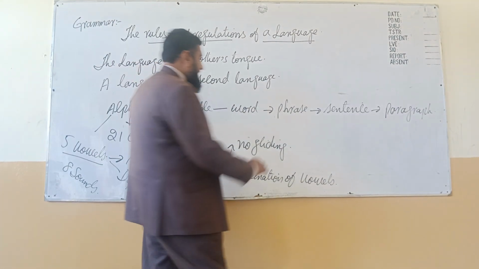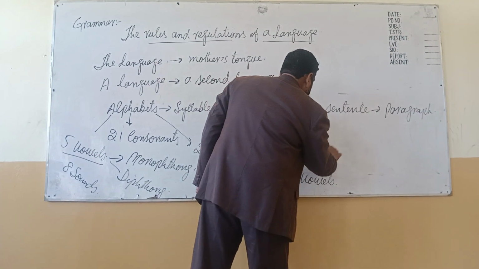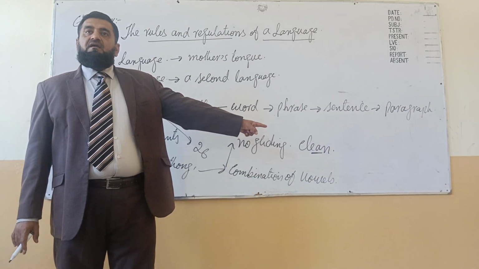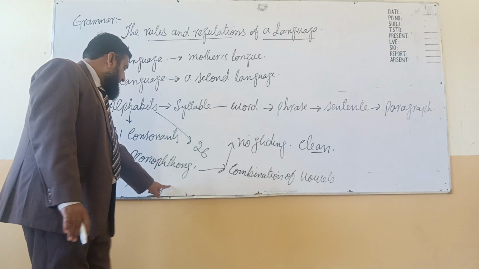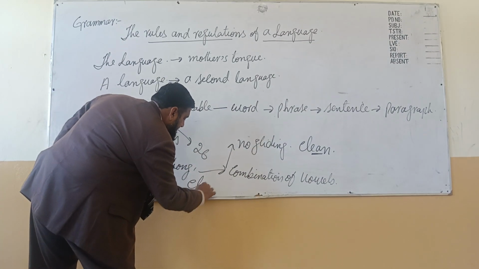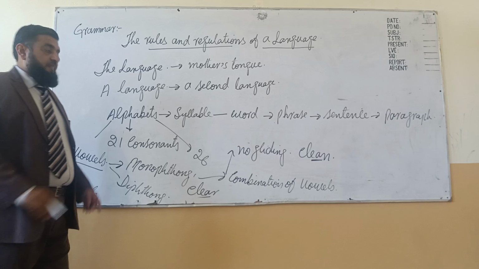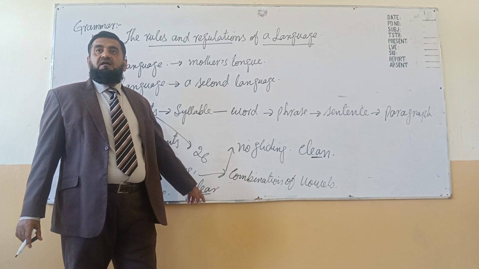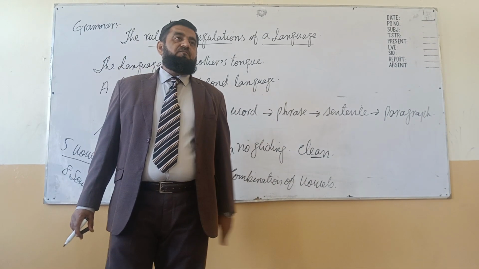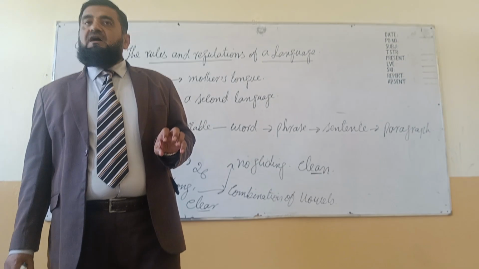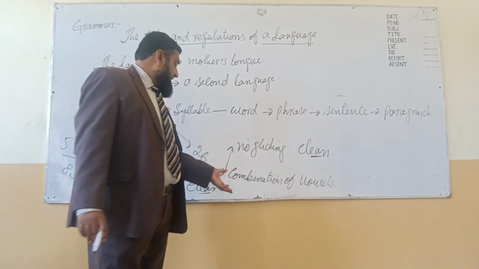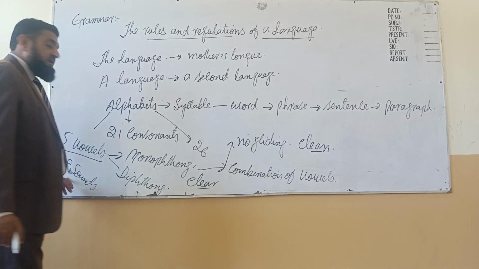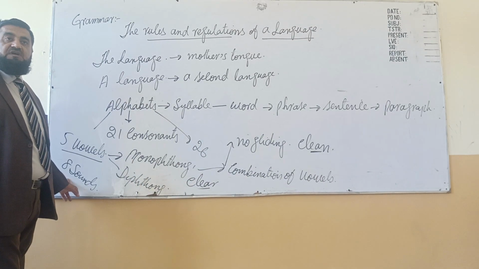For example, in monophthong we have the word clean, a combination of two vowels E and A. In diphthong we also have the combination E A, but here is the word clean and here is clear. In clear there is gliding. When there is gliding it is called diphthong. When there is no gliding it is called monophthong. So total vowel sounds are 8.